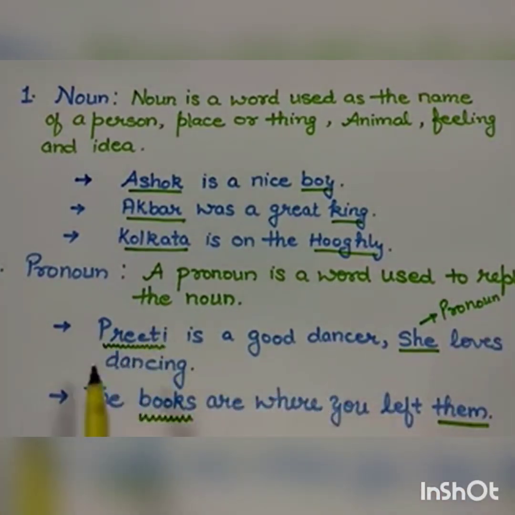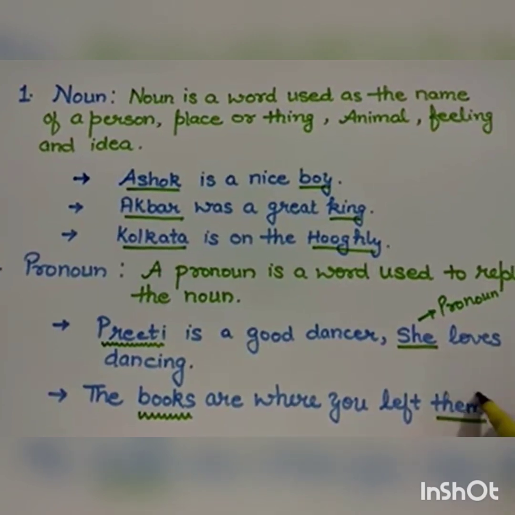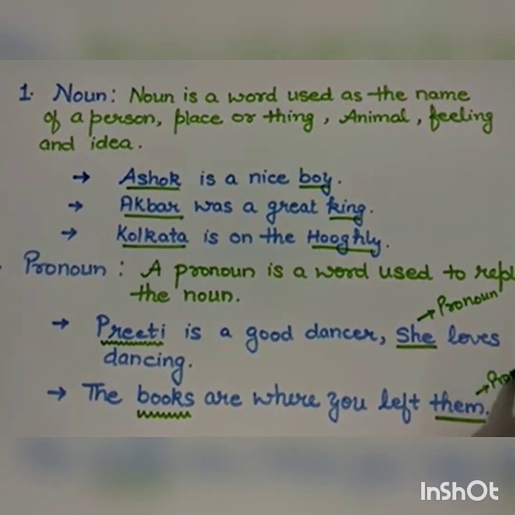So I have replaced the name by the pronoun she. One more example is here. The books are where you left them. Now, books are things and nouns, and we have used them for books, and them is a pronoun.